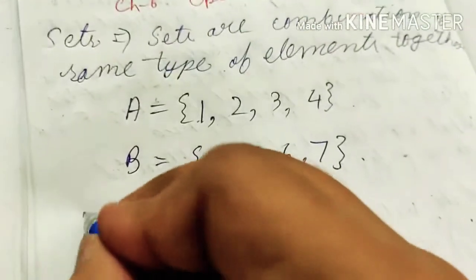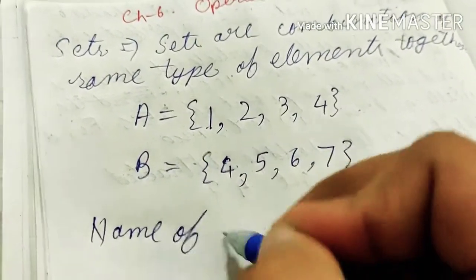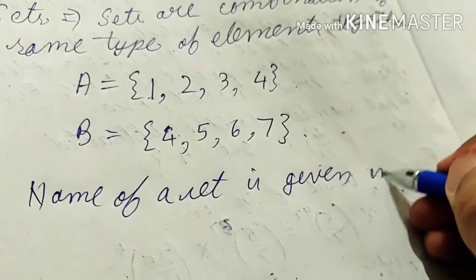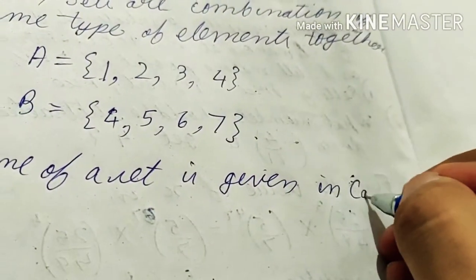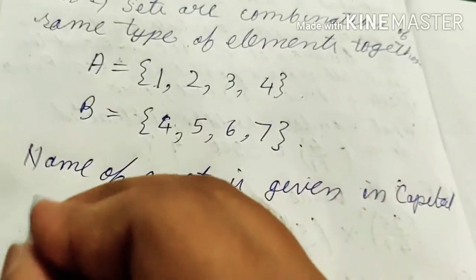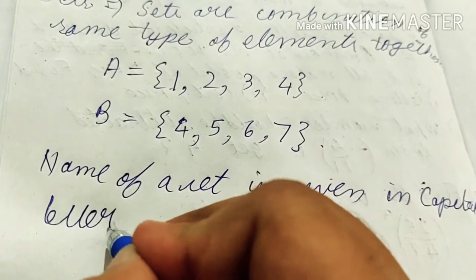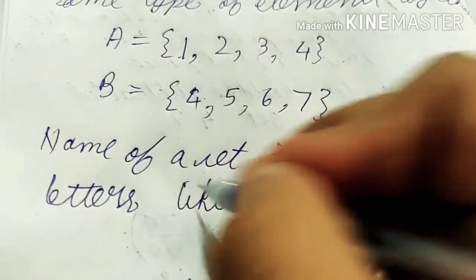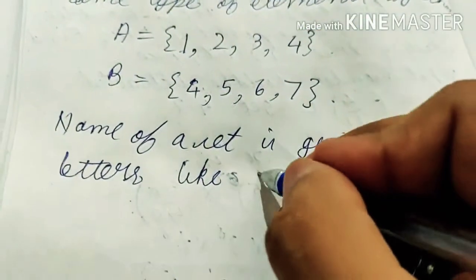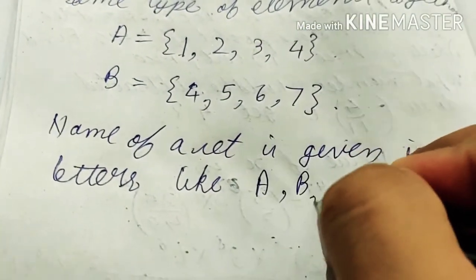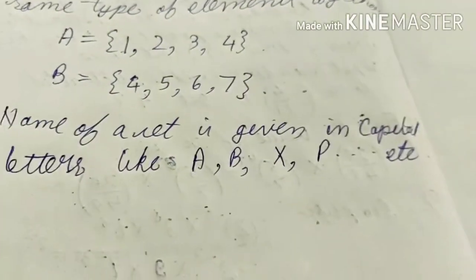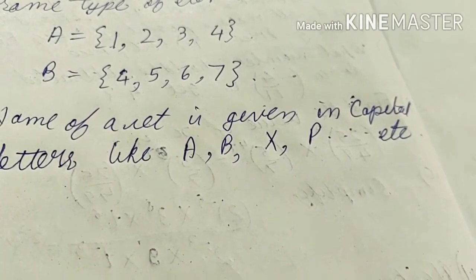The name of a set is always given in capital letters, like here itself, A, B, X, P, or anything.